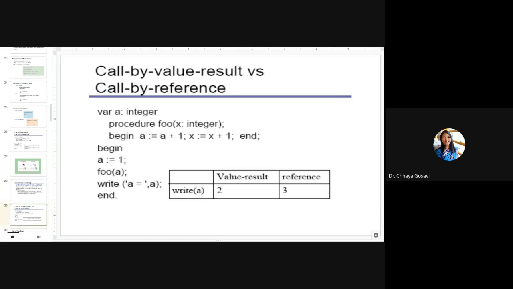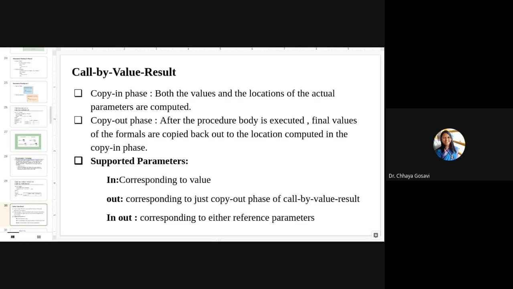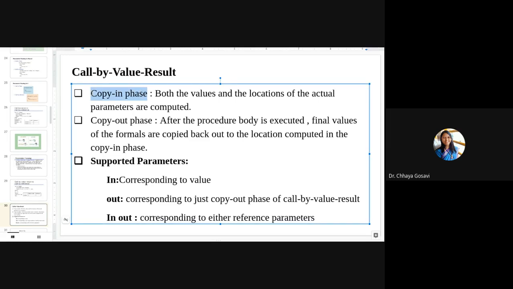So we have seen three types of parameter passing methods: call by value, call by reference, and call by value result. So in copy in phase, there are two phases: copy in and copy out. In copy in phase, both the values and the locations of actual parameters are computed and passed to the formal parameters. And in copy out phase, after the procedure body has executed, the final values of the formals are copied back to the locations computed in copy in phase.